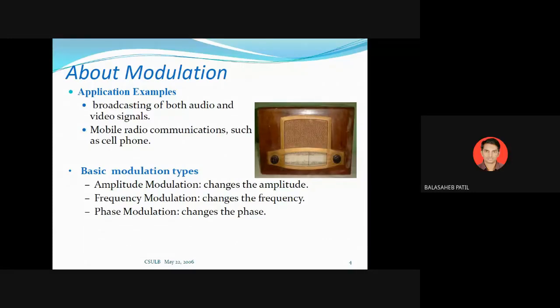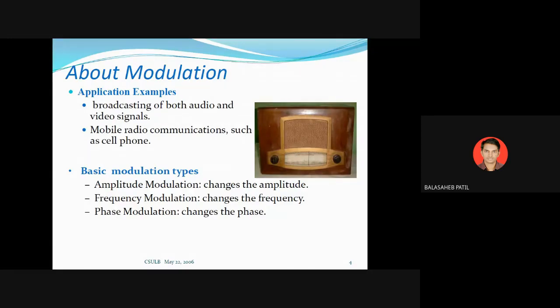The second application of modulation is in mobile radio communication, which is your cell phone or telephone, where two-way communication is used. So the transmitter as well as the receiver can receive the signal. That is the main application of modulation, where you are getting the best use of your techniques.